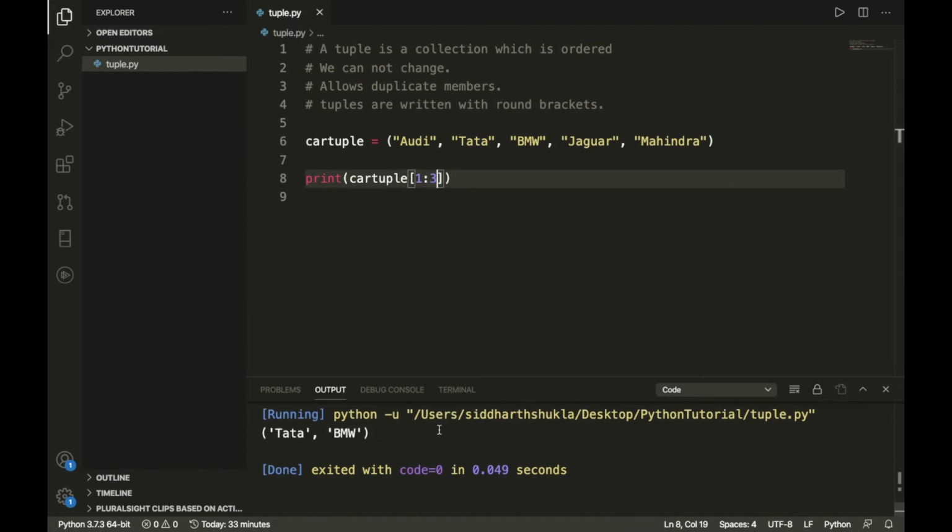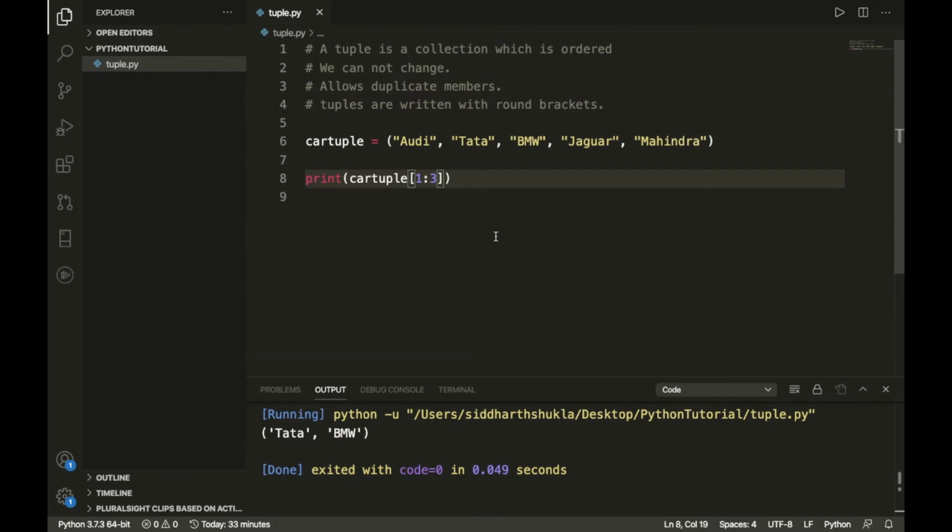Let's see, now we have Tata and BMW. And why is Jaguar not printed? 0 1 2 3, index 3 is not included in a list or tuple. Hope this is clear for you.